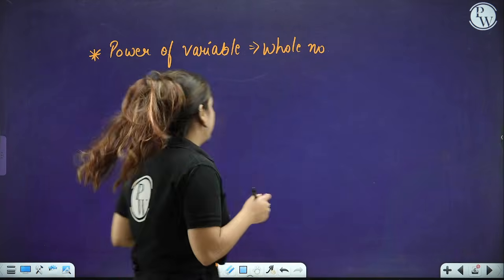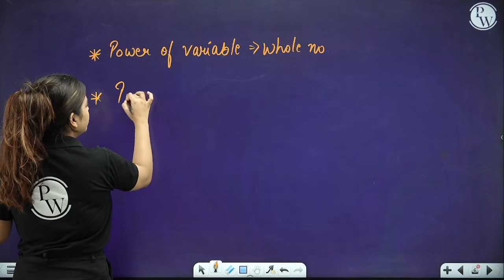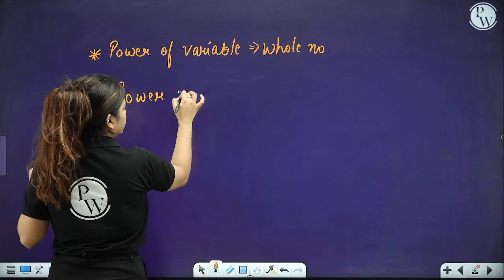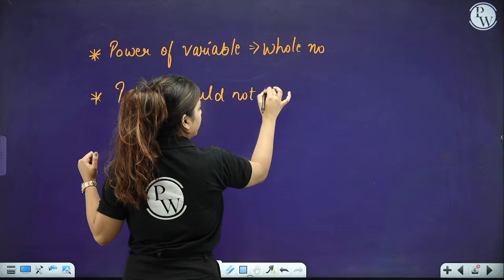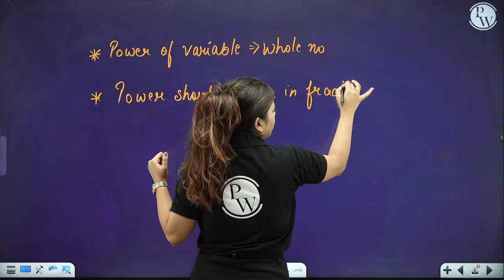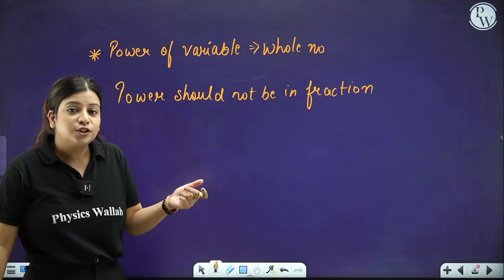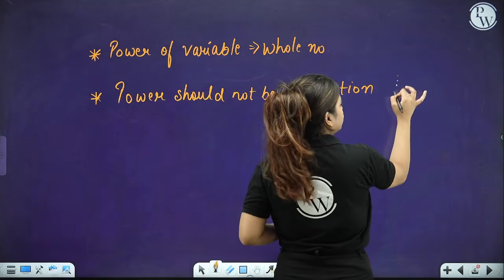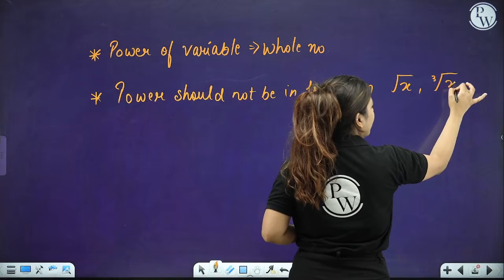Right? Now, the second thing that you have to keep in mind is that the power should not be a fraction. Basically, it should be a whole number. That concludes the fact that it should not be a fraction. Fraction, as in there should be no root x and no cube root of x. Why, people?